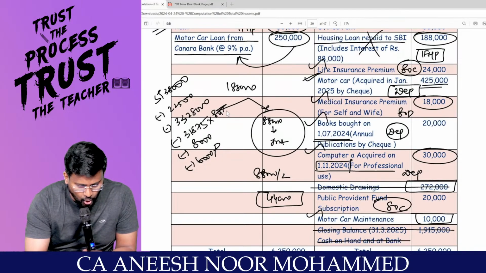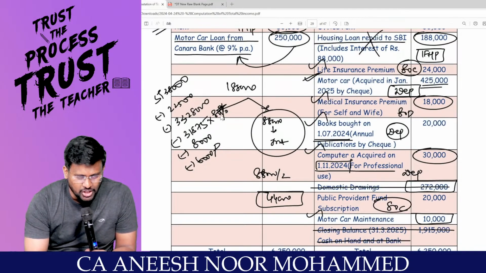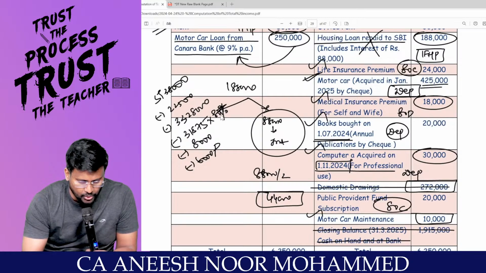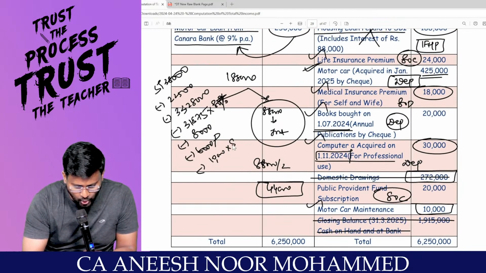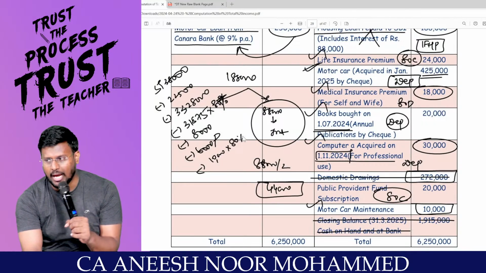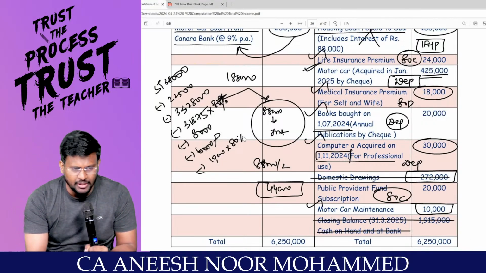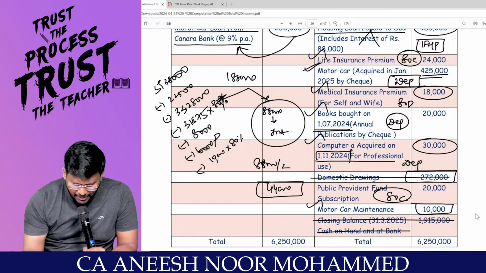31,875 into how much percent? 80%. Because 1/5 is not allowed. 20% is not allowed. Correct? Even for this 10,000 rupees expense, only 80% can we claim it as deduction. Am I right? Because 1/5 is for personal purpose.